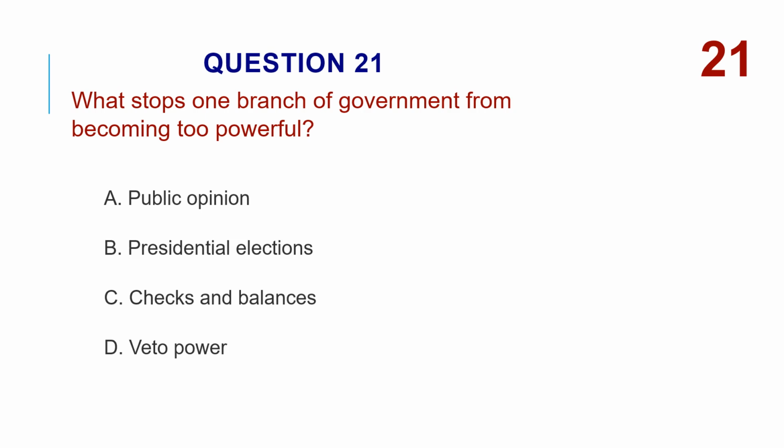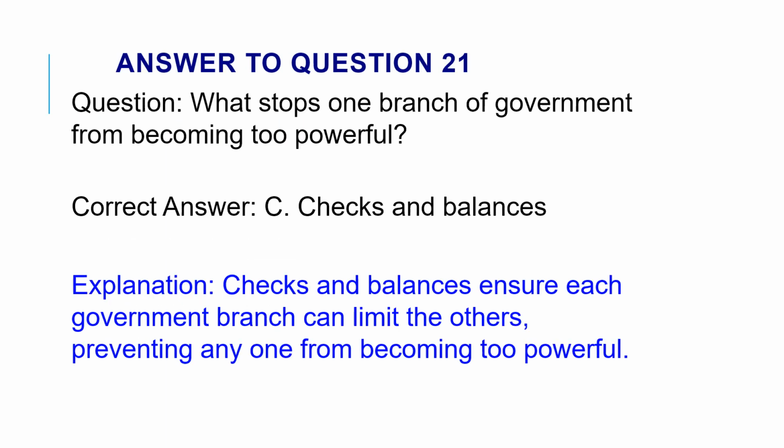What stops one branch of government from becoming too powerful? A, public opinion. B, presidential elections. C, checks and balances. D, veto power. The correct answer is C, checks and balances. Checks and balances ensure each government branch can limit the others, preventing anyone from becoming too powerful.